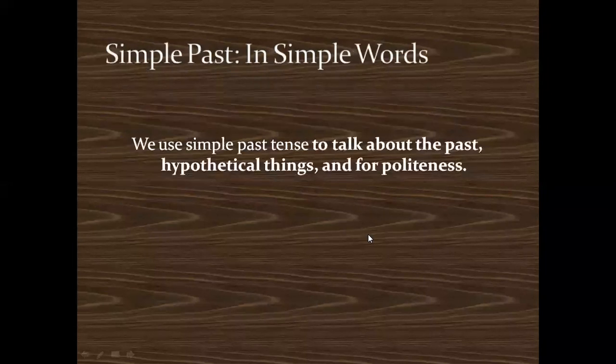What is the simple past tense? We use simple past tense to talk about the past. Whenever you want to talk about some action or some event in the past, we use simple past. Or something that is hypothetical. Hypothetical means not a real situation. You may be given a situation and asked, what would you do if you were in my place? It's a hypothetical situation. So whenever you want to talk about hypothetical things, you can use simple past. And for politeness. So let's see all three examples.